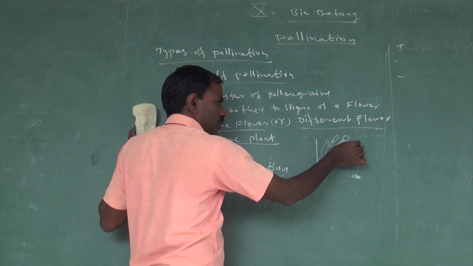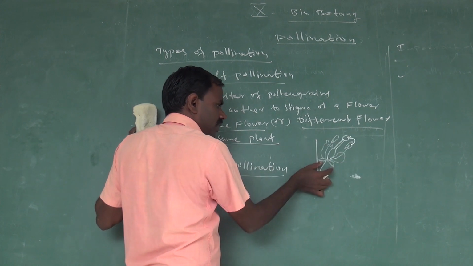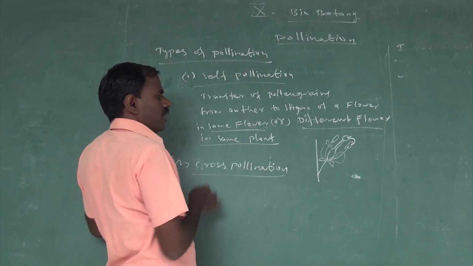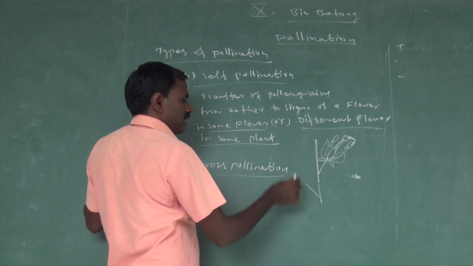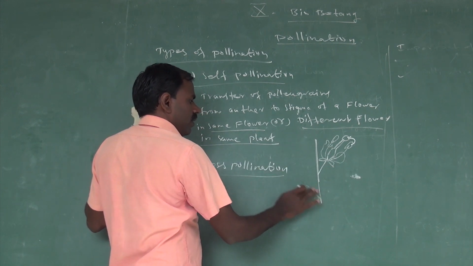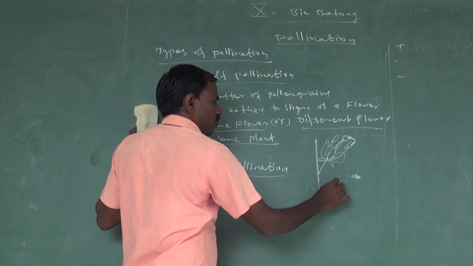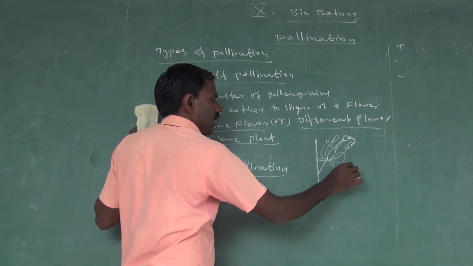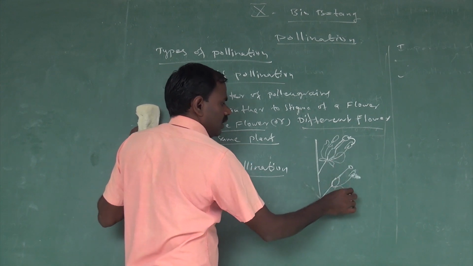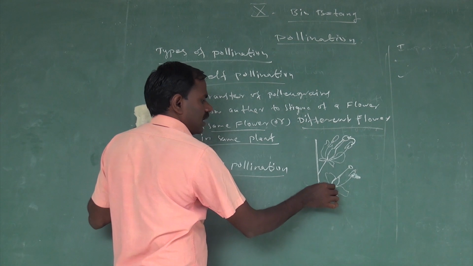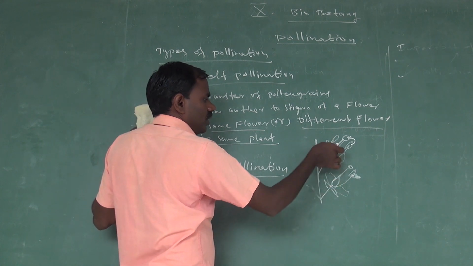Transfer of pollen grain from anther to stigma within the same flower is called self pollination. Another case is different flowers, with pedicel, ovary, style, stigma, filament, anther, corolla and calyx.